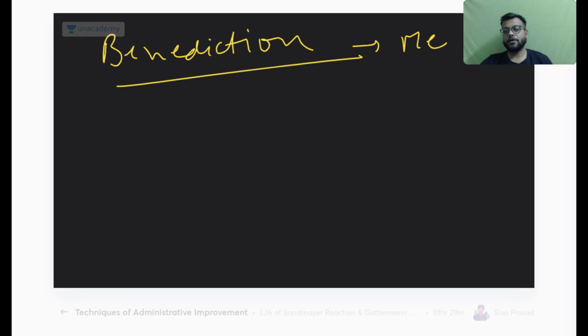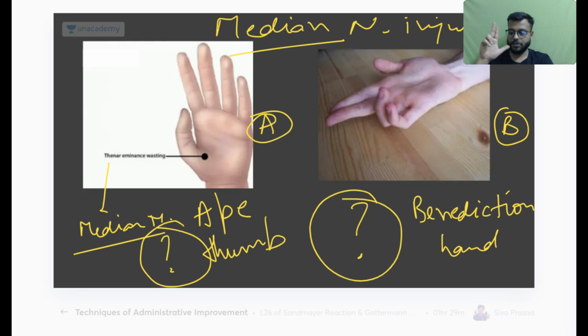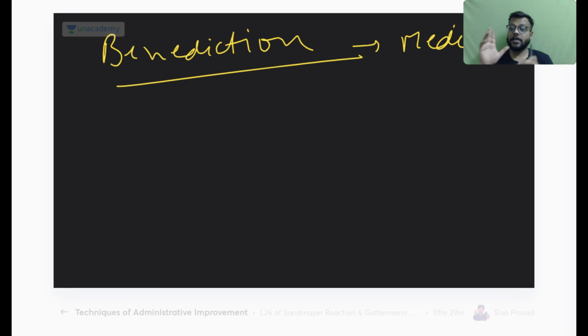is seen in case of median nerve injury, where the thumb, index and the middle finger will not be able to flex, especially the index and the middle finger. So this will be your benediction hand. Okay, this will be your benediction hand. Whereas claw hand is of